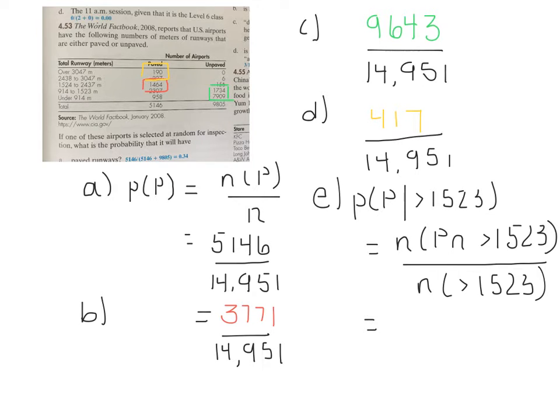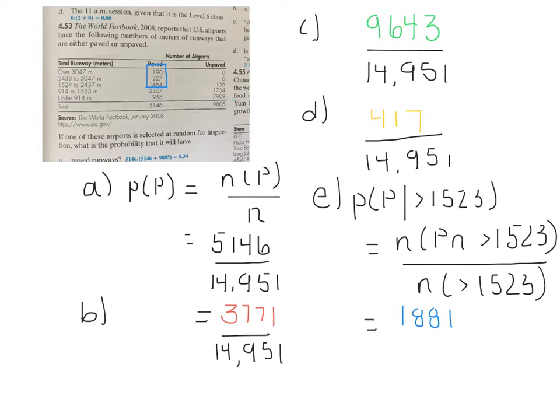So we look at our table of information, and again, I'm going to clear out my boxes a moment. We are only interested on top of this calculation in the number of airports that are both paved and more than 1,523. Paved and more than 1,523 would just be those three values. When we add those numbers together, we get a total of 1,881.